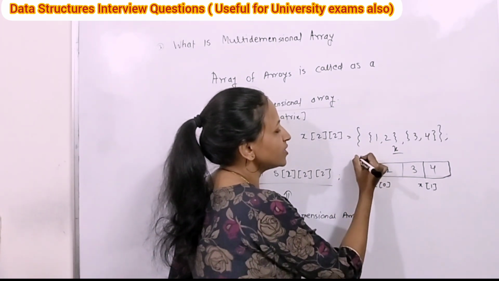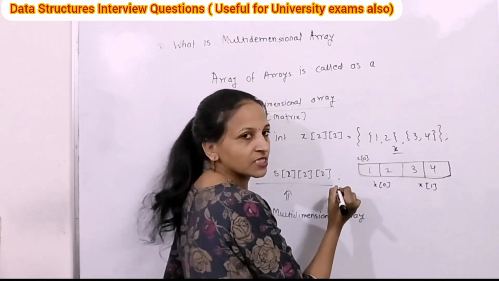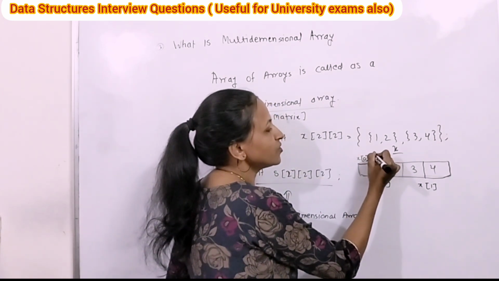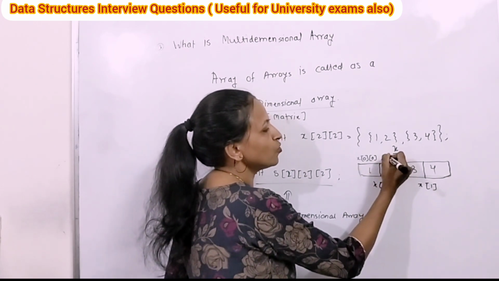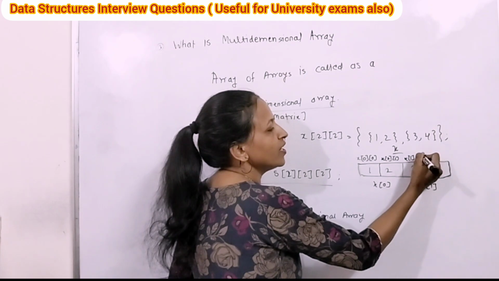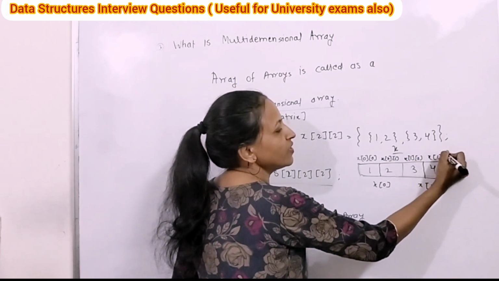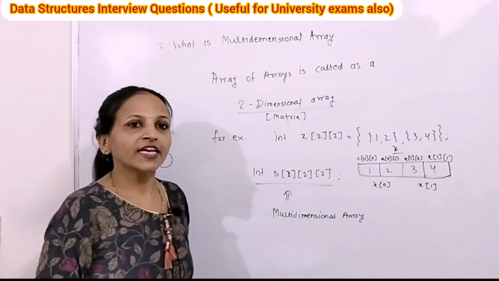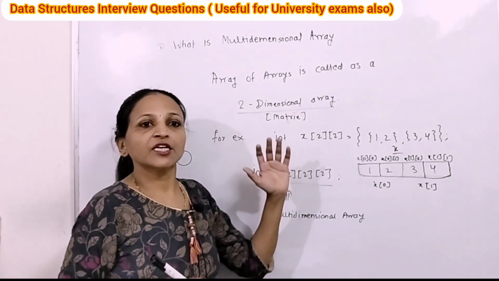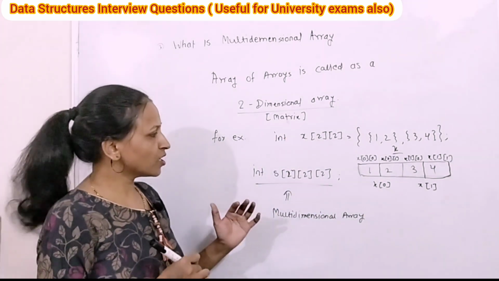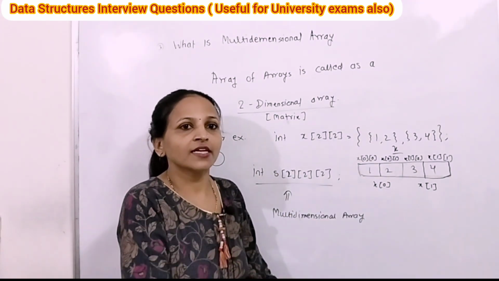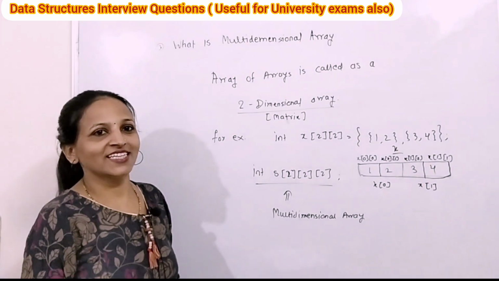Here x of 0 is the main index, because this is the 0th element of the x array, and from that 0th element we get x of 0 1, then x of 1 0 and x of 1 1. In this way we can access the individual elements of this two-dimensional array. An array of arrays is nothing but a two-dimensional array, and if we go deeper, like an array of arrays of arrays, then that is called a multi-dimensional array.